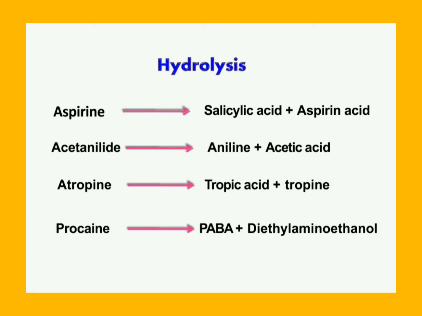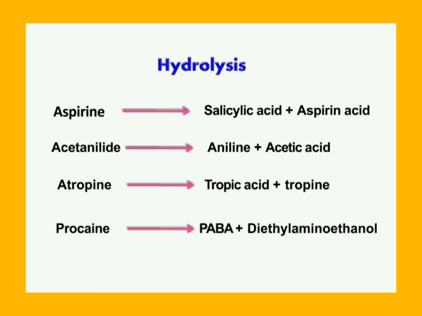Now the third reaction is hydrolysis. So what happens in hydrolysis? The bigger molecules are converted into smaller ones. The hydroxyl group is added to one compound and hydrogen is added to another compound. In this way, the bigger molecules are converted into smaller ones and they get hydrolyzed.